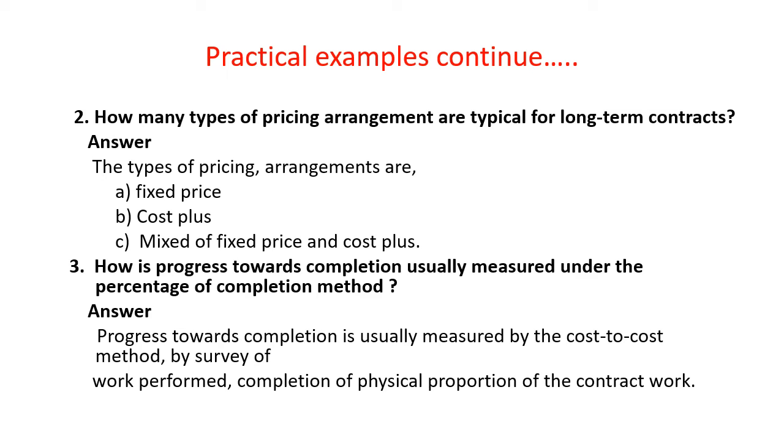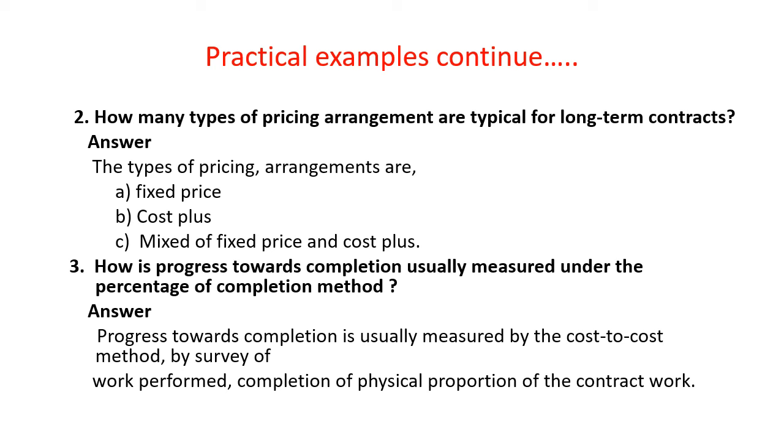And the second question is, how many types of pricing arrangements are typical for long-term contracts? Answer, the types of pricing arrangements are fixed price, cost plus contract, third, mixed or fixed price and cost plus contract.